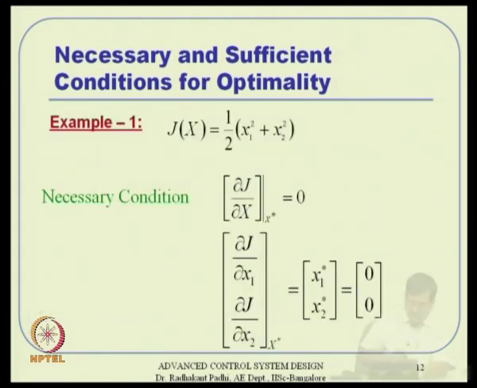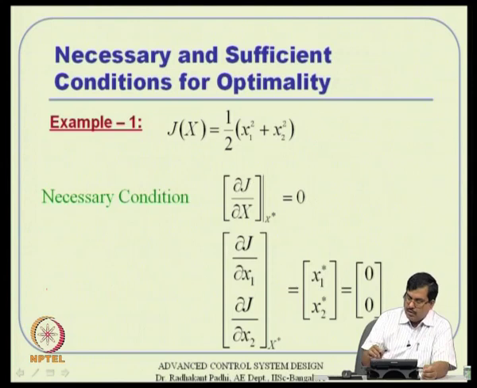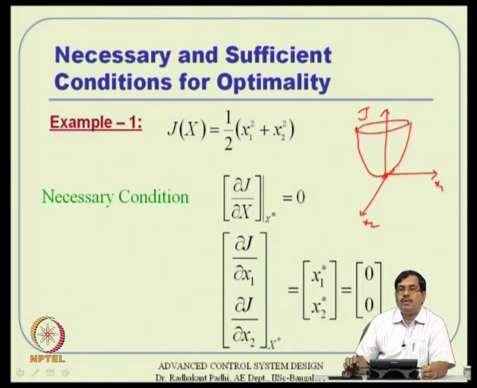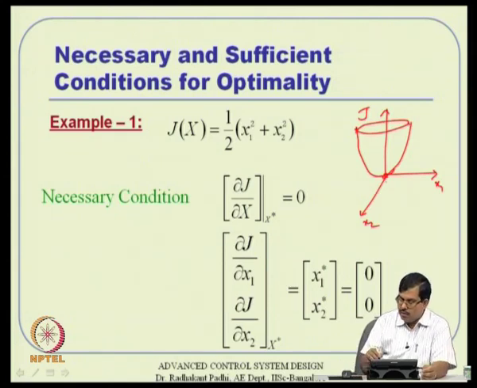So, pictorially speaking, if you take a picture that way, let us say x1 is this way, x2 is this way, and you have a J that way. Then this function is somewhat like this. So, this is a 0 solution, no matter whichever direction you want to go, you will get a solution which is minimum at 0, 0 actually.